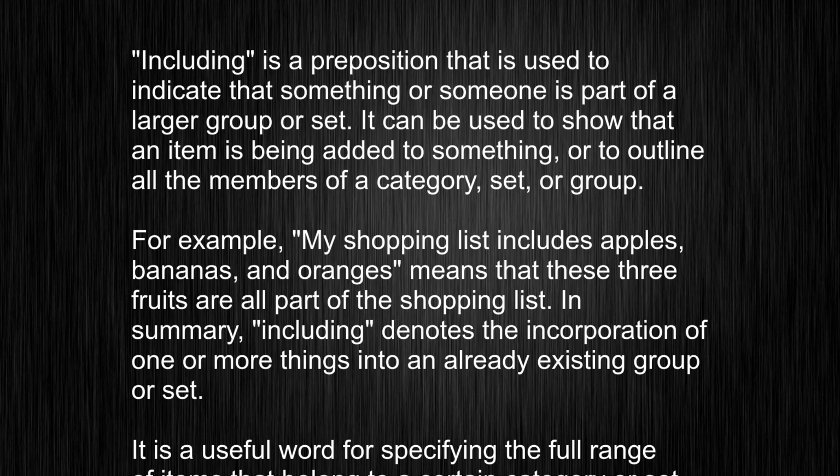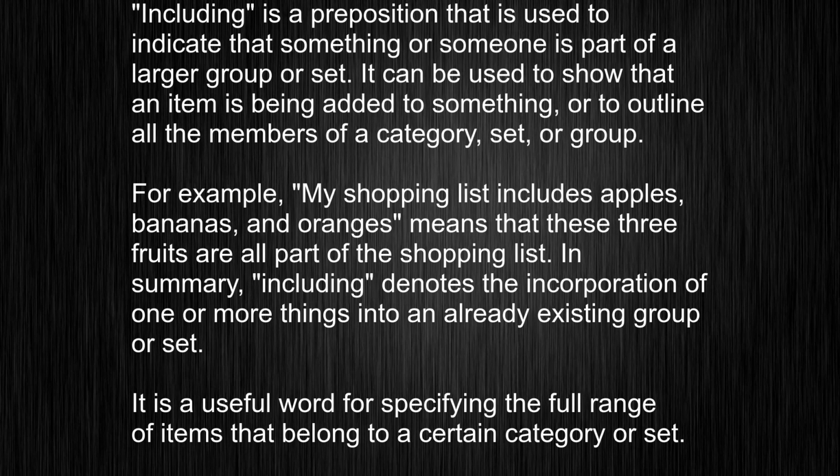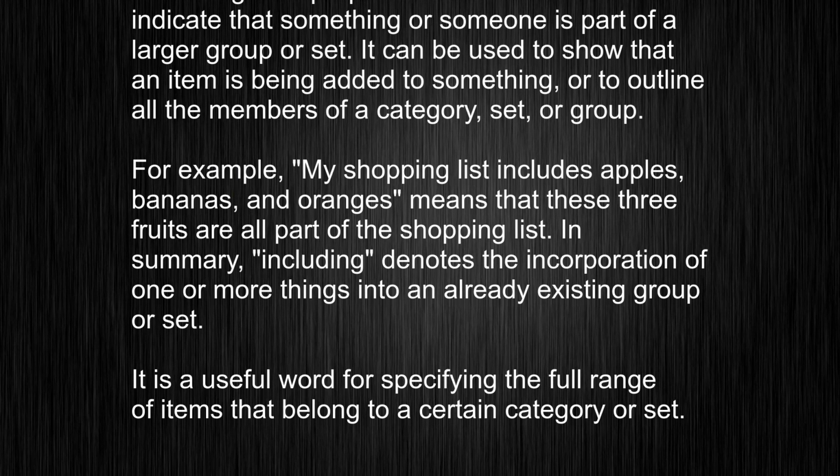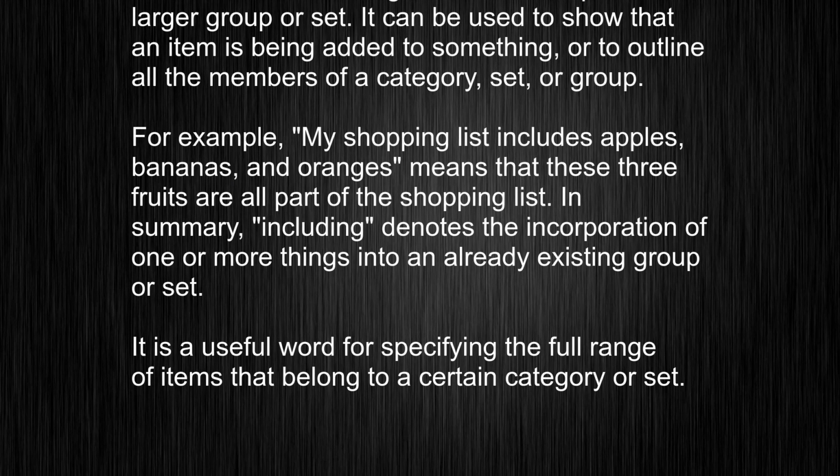For example, my shopping list includes apples, bananas, and oranges means that these 3 fruits are all part of the shopping list. In summary, including denotes the incorporation of one or more things into an already existing group or set. It is a useful word for specifying the full range of items that belong to a certain category or set.